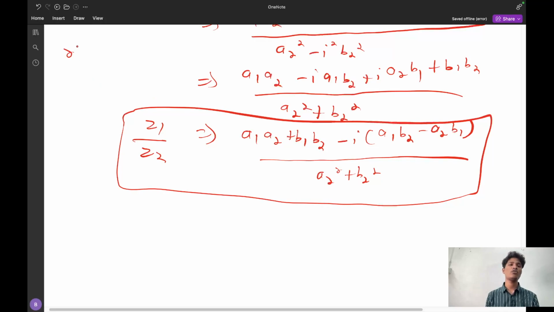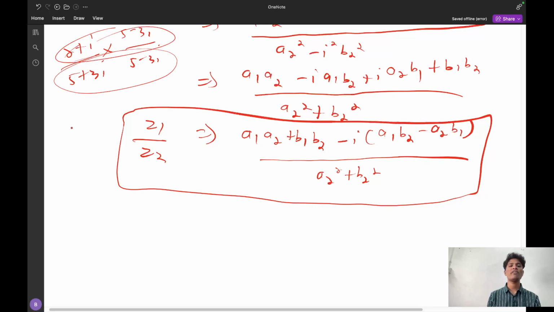Suppose I give 2 plus iota divided by 5 plus 3 iota, you have to divide this. Simply you have to multiply with 5 minus 3 iota divided by 5 minus 3 iota, and perform normal computation. After computation, you will simply get another complex number. This thing you have to find. But there is no need to memorize this formula.